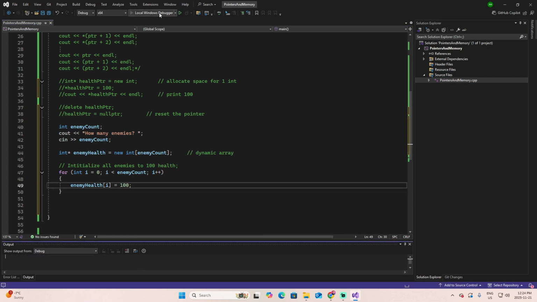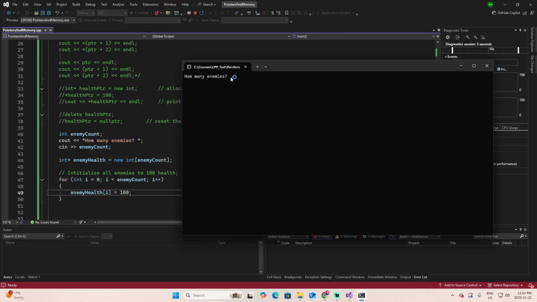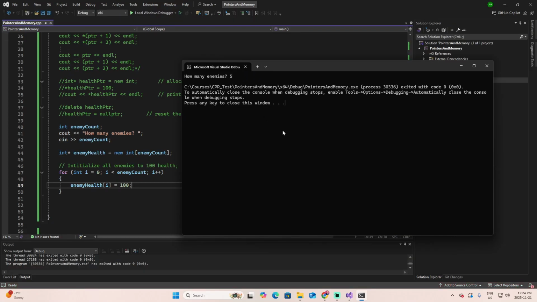Now let's test it. Okay, how many enemies? Let's say 5 enemies and enter. Here we did not know enemy count at compile time. We ask for a block of enemy count integers when the game is running. The array already filled all these positions with 100, and we can operate and do different things.